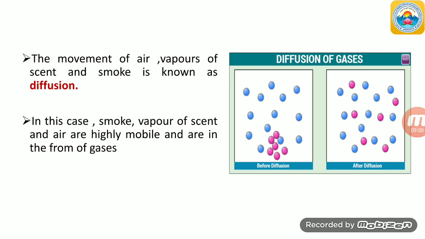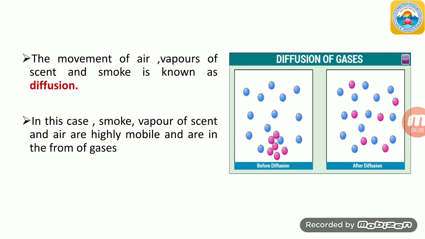In this case, the smoke, vapor of scent and air are highly mobile. Highly mobile means highly moving, randomly moving, as we have learnt in the previous slide. They are highly mobile and in the form of gases. This is what diffusion actually is.